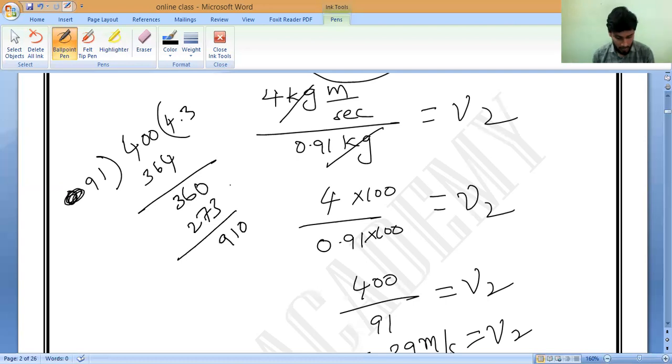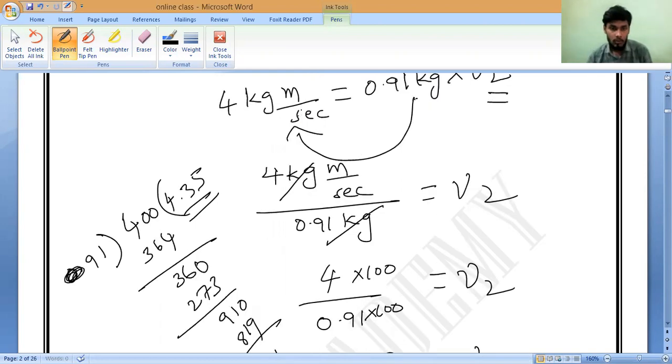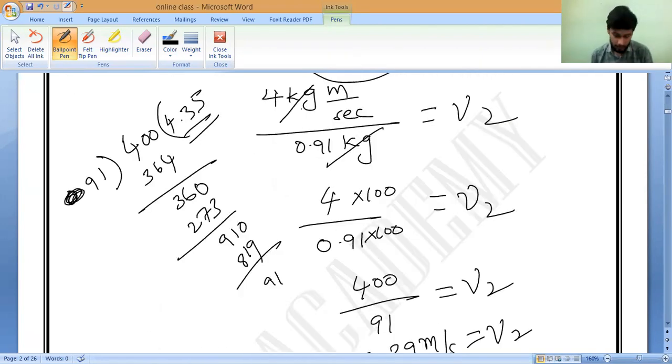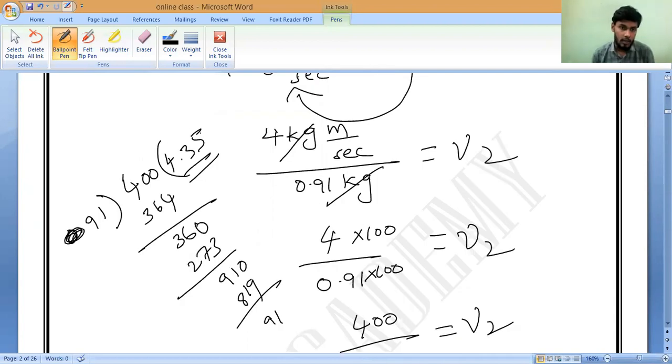So 91 fives are... 91 9s are 819. So it will keep on going, so we can remove it. That's all. So again 91 come. That's all. 4.39, you can write it.